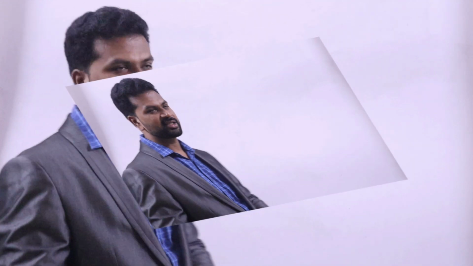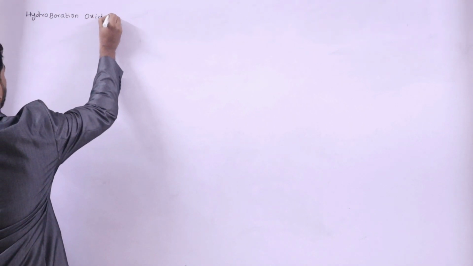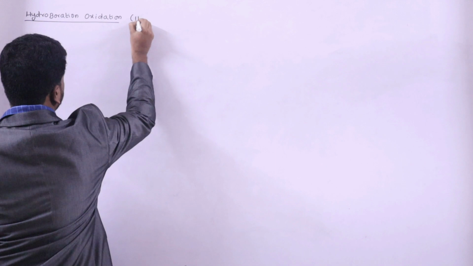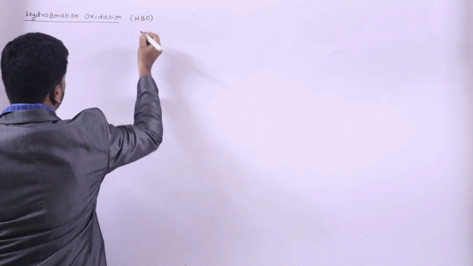So today I would like to discuss an important topic in organic chemistry, which is hydroboration in alkenes. Hydroboration oxidation. Simply we can write it as HBO.